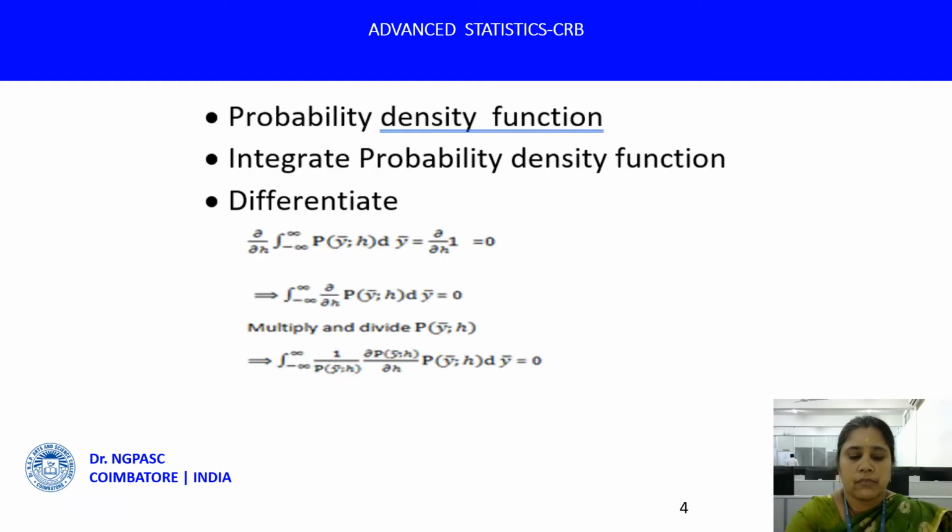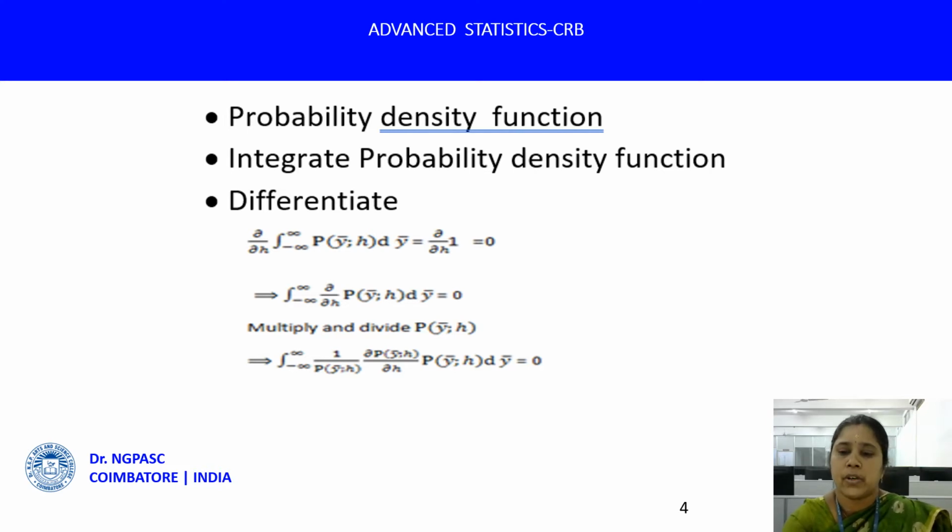Now we move the derivative operation inside. What we have is the integral of the partial derivative of the density function dy bar equal to 0. Integral from minus infinity to plus infinity of the partial derivative with respect to h of p of y bar parameterized by h, dy bar, is equal to 0.